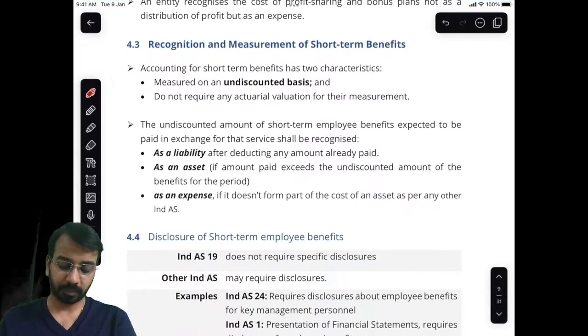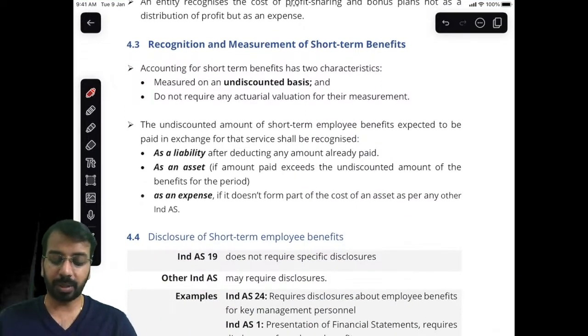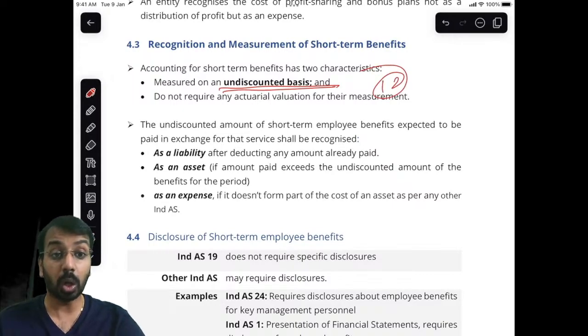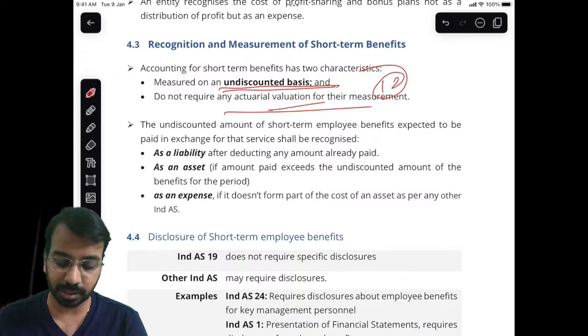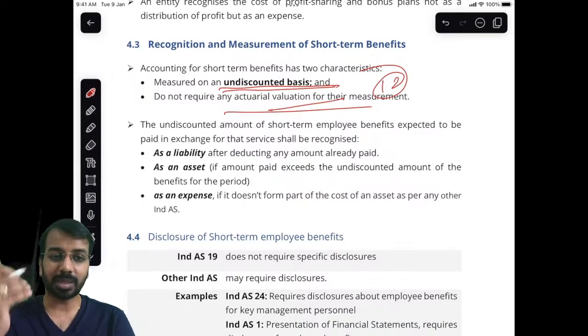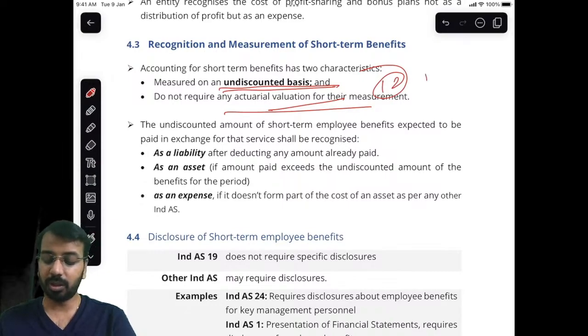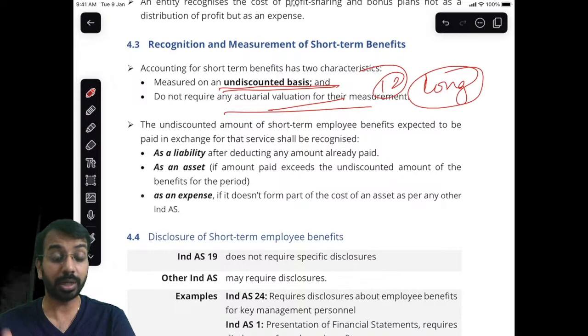Now, as far as short term benefits are concerned, you will measure them on an undiscounted basis, because we are settling everything within a period of 12 months. So you will not discount the short term benefits. Then you do not need any actuarial valuation. Actuarial valuation or actuaries' services are needed subsequently, meaning for the long term plans. Whenever you have long term plans, you will need actuarial valuation or services.